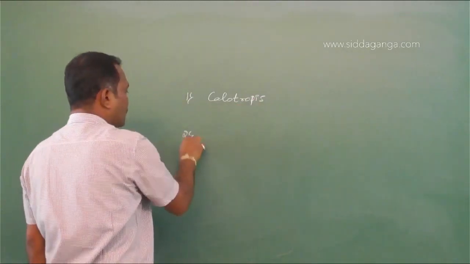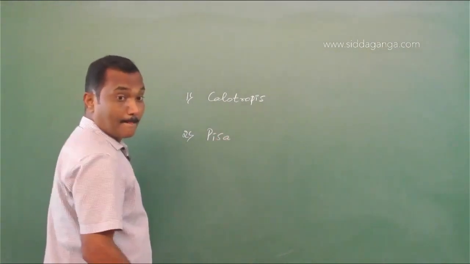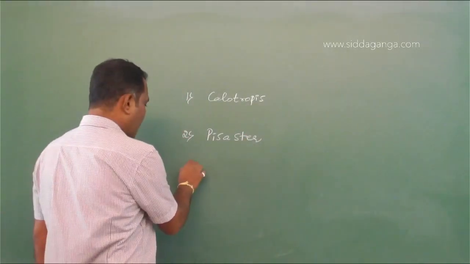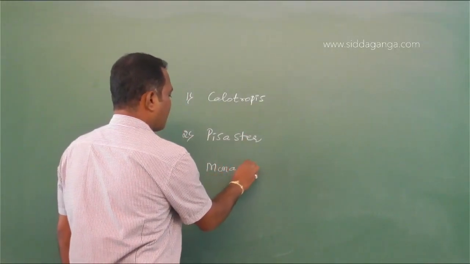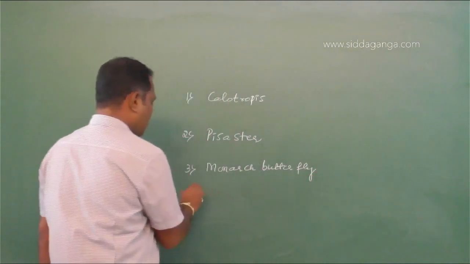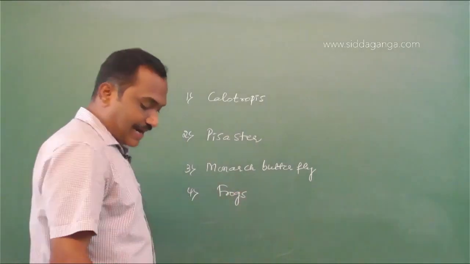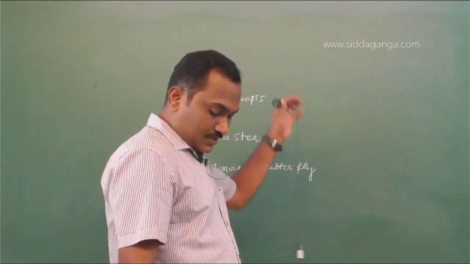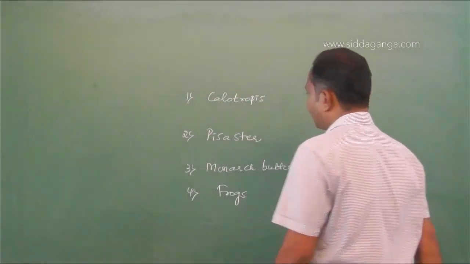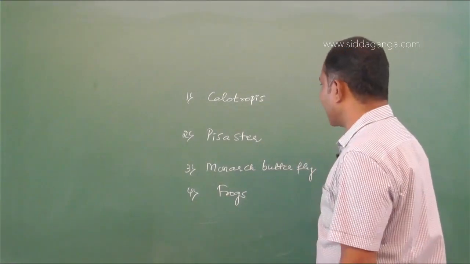Calotropis plant. What are they given? Physaster. Then monarch butterfly. Then frogs. So what are these adaptations to escape from the predator? Every organism has some adaptations. Some produce certain chemicals. Some have physiological adaptations or mimicry or camouflage, different kinds of concepts.